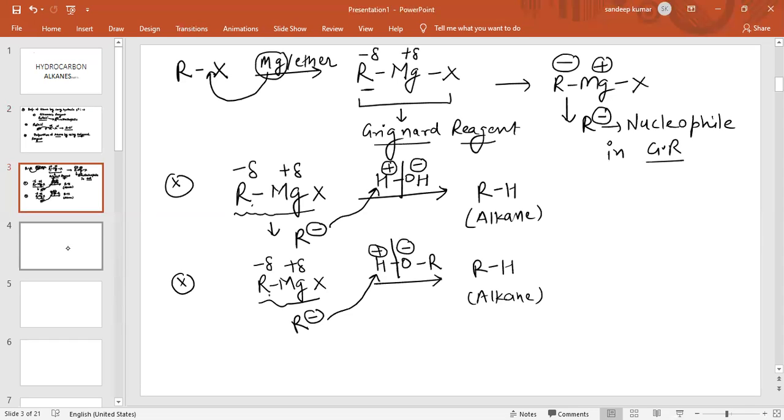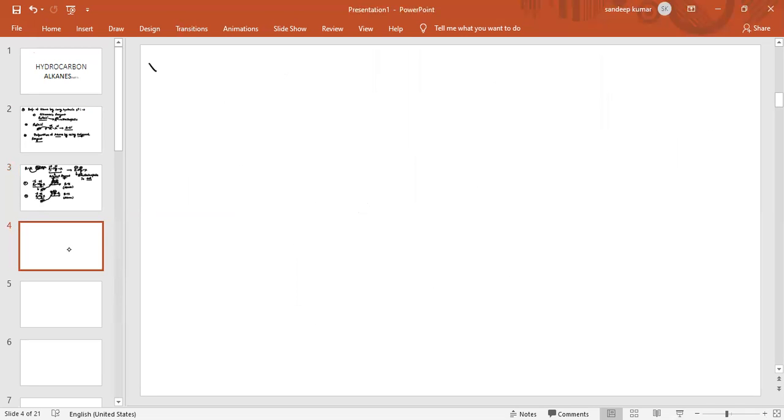See the next reaction. Next I am going to discuss the reaction of Grignard reagent with phenol. Grignard reagent is RMgX. And you know phenol. Phenol is basically benzene containing an OH group, so this is oxygen and this is hydrogen. Again, in the case of Grignard reagent, the bond will break in such a way that the metal will acquire a plus charge because of its electropositive character, and this R will convert into R negative.